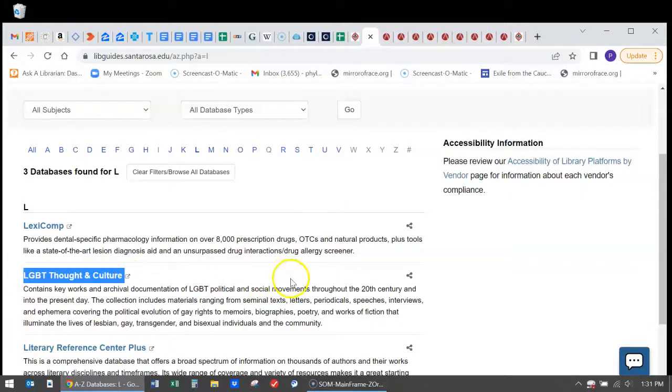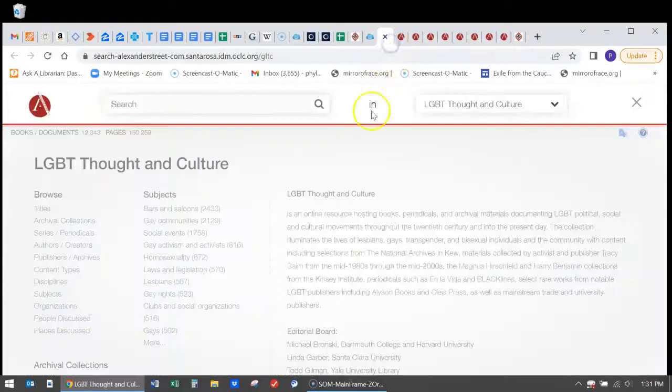This database is a rich archive of primary sources, including groundbreaking texts, personal letters, speeches, brochures, pamphlets, and just a whole wide collection of materials related to gay rights and activism in that community. Let's go in and take a look.